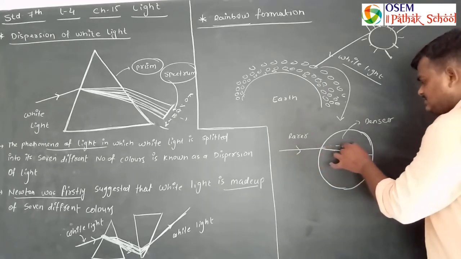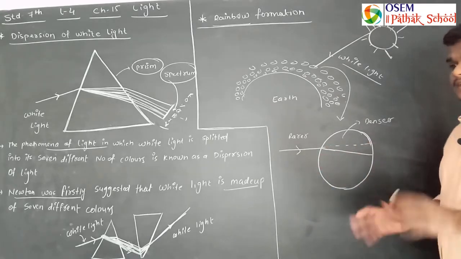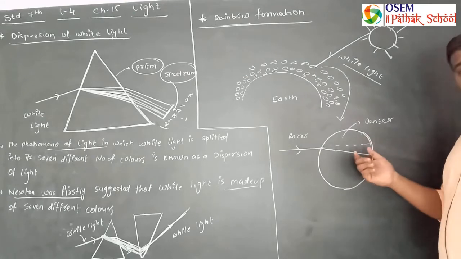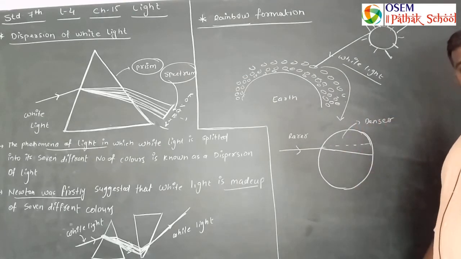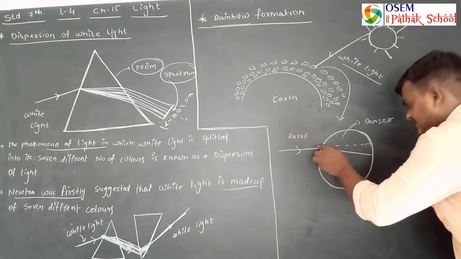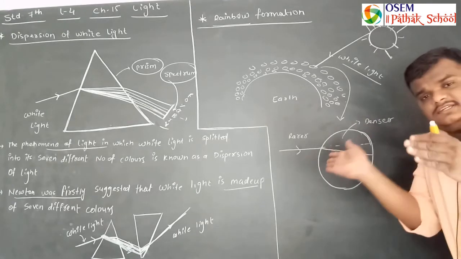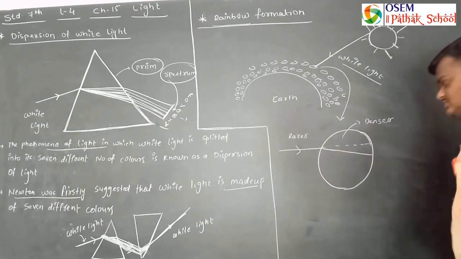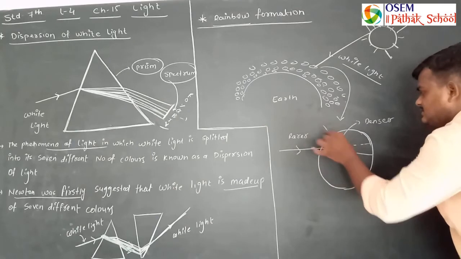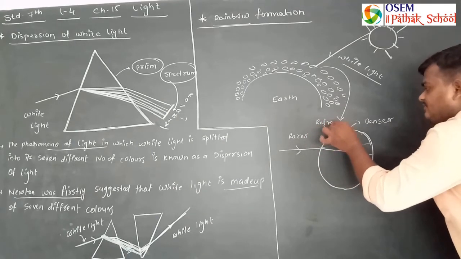This was the original direction of the light, but it never passes through that. So it gets refracted, means it changes its path. So here refraction occurs.